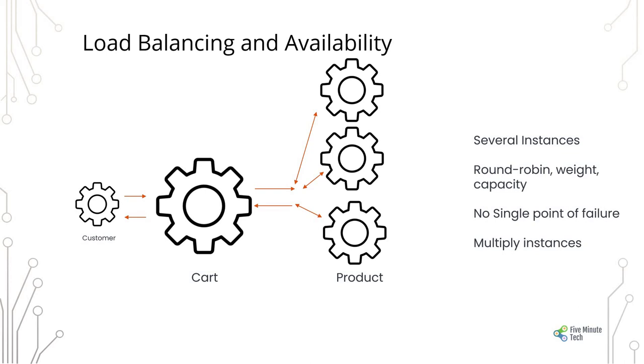Next, we have load balancing and availability. Several instances of these services need to be configured. If you see, we have 3 product instances that can serve the cart service through a round robin depending on the capacity. This nullifies the single point of failure by having multiple instances.